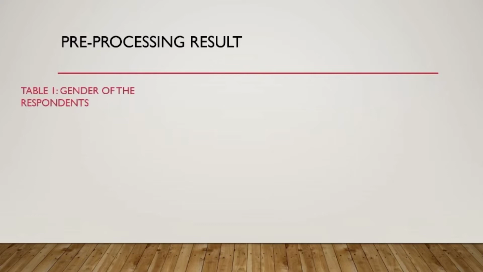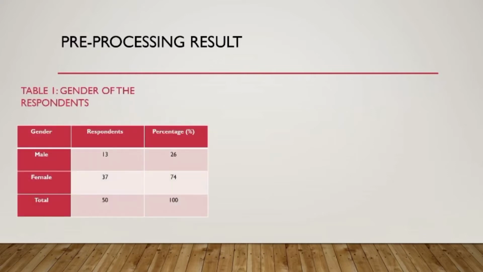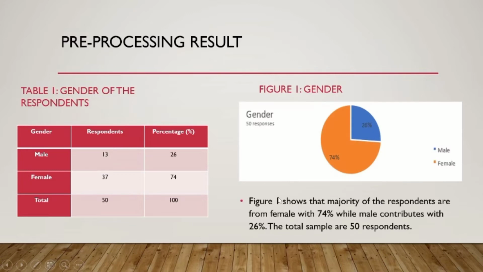Pre-processing result. Table 1. Gender of the respondents. There are 13 male respondents and 37 female respondents. Figure 1 shows the majority of the respondents are female with 74%, while male contributes 26%. Total sample are 50 respondents.